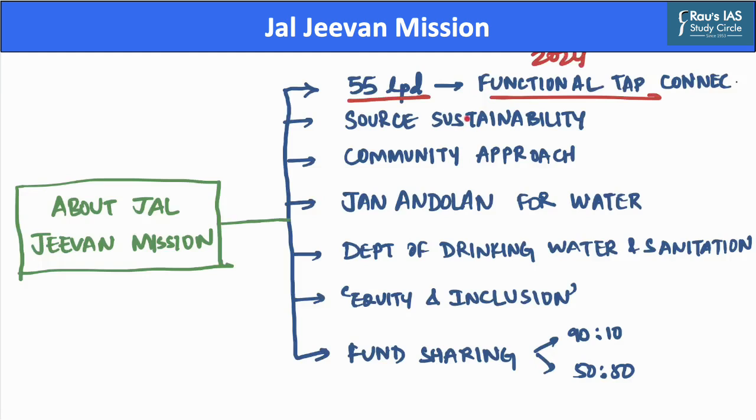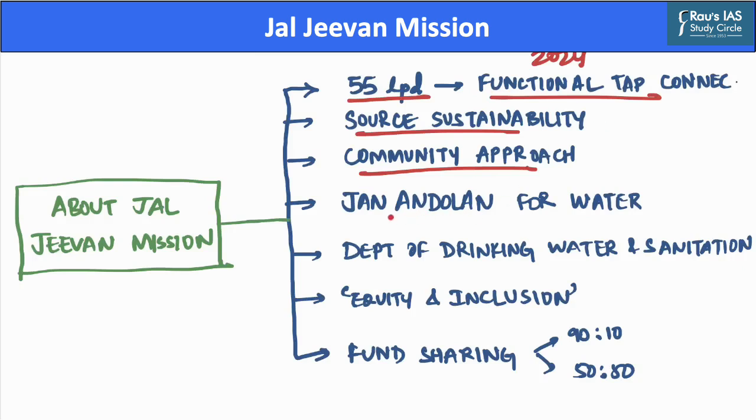This program will also implement source sustainability measures such as recharge and reuse through grey water management, water conservation, and rainwater harvesting. This mission will be based on a community approach to water and will include an extensive information, education, and communication campaign as a key component.